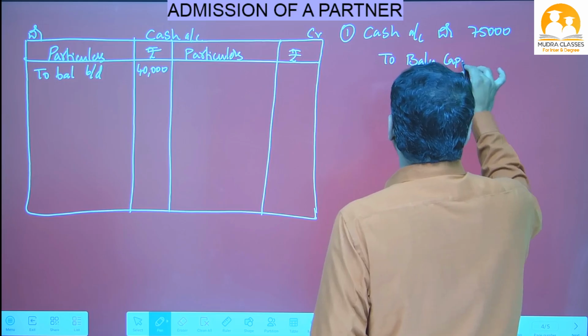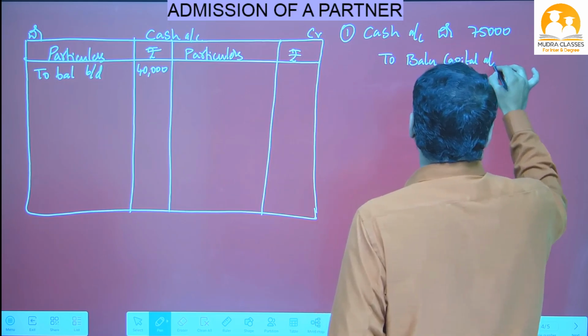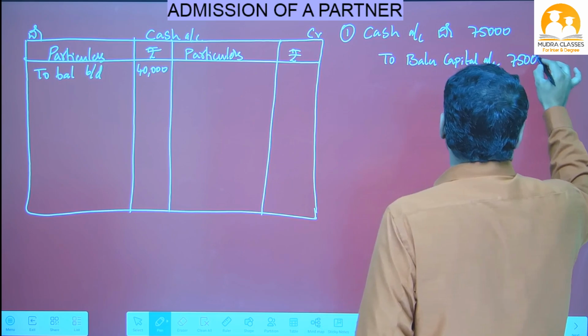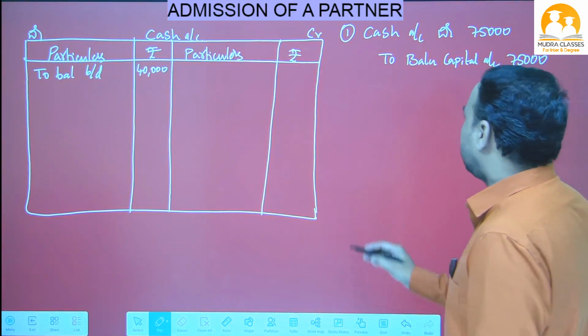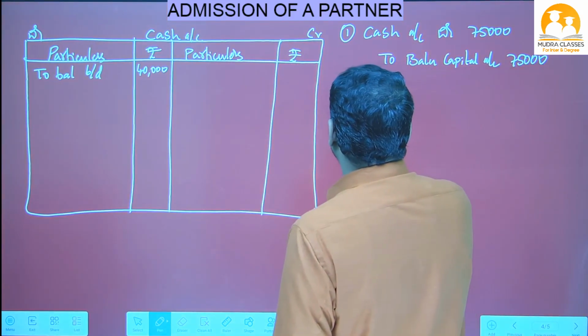So we have to write like this: to Balu capital account. This is the first journal entry. Now see the next one.